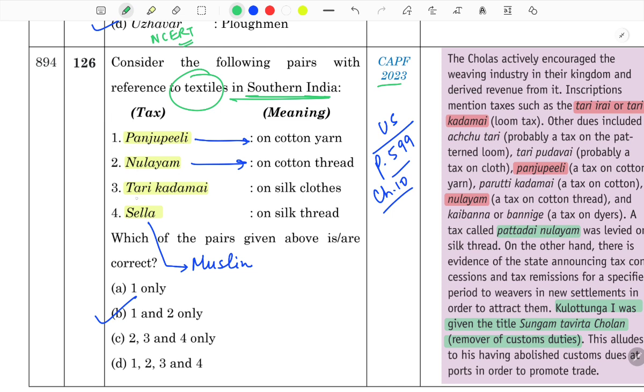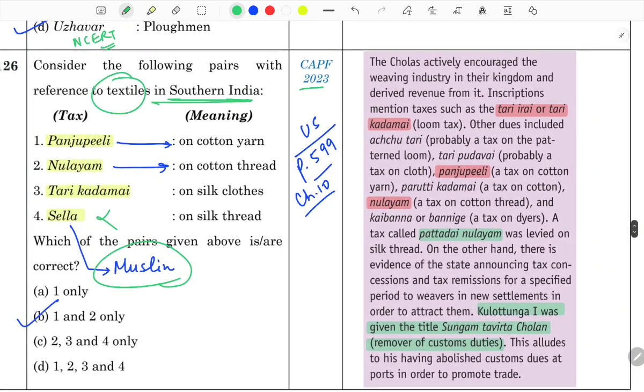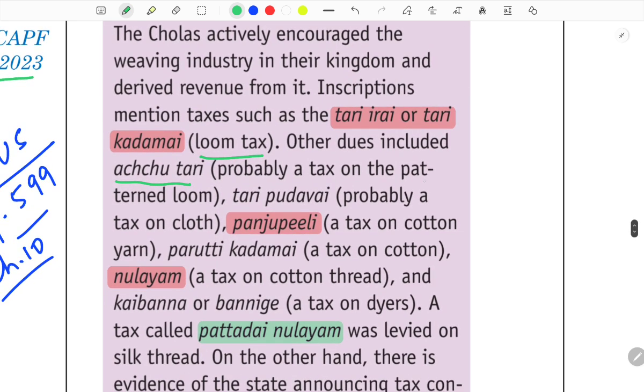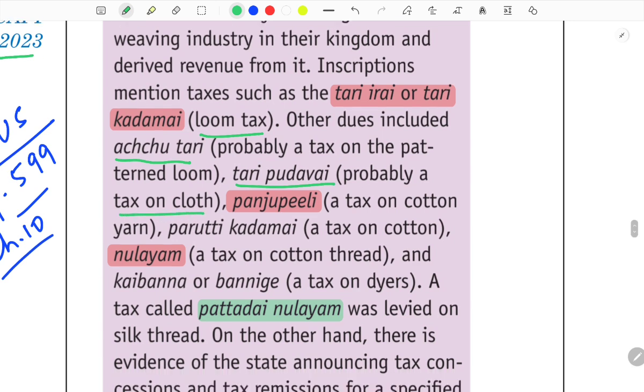Panjupili, Nulayam, Tari Kadamai and Sella. Sella is a term for muslin, not used for the silk, so of course it is incorrect. Panjupili, okay, just first read this box. The Cholas actively encouraged the weaving industry in their kingdom and derived revenue from it. Inscriptions mention taxes such as the Tari Irai or Tari Kadmai, loom tax. Other dues included Achutari, probably a tax on the pattern loom, Tari Pudavai, probably a tax on cloth.